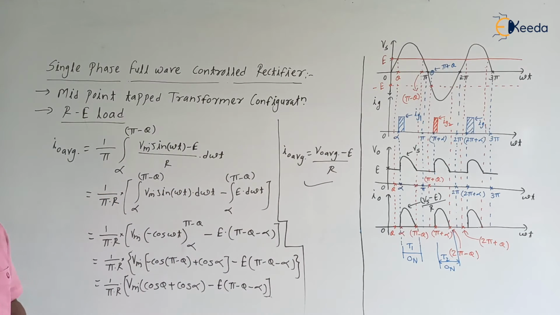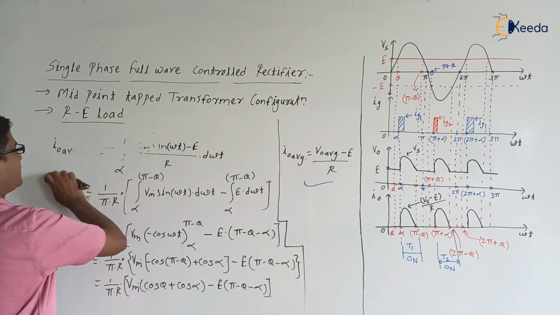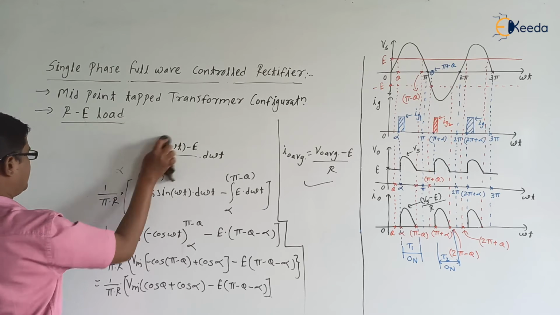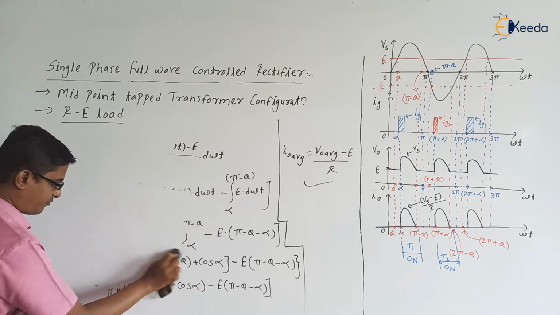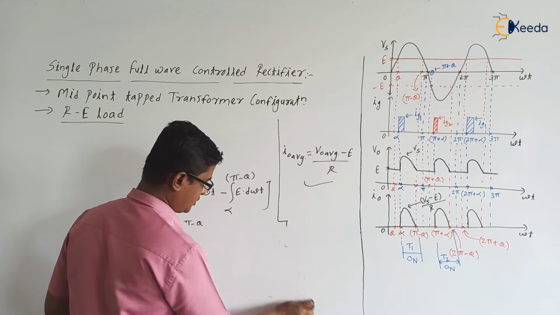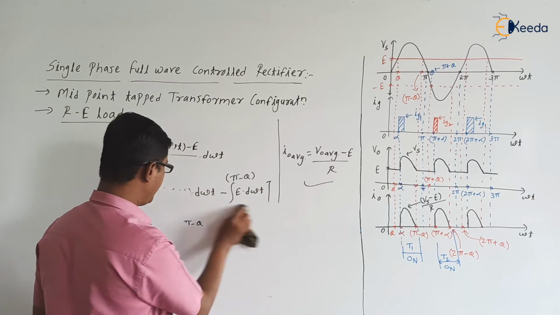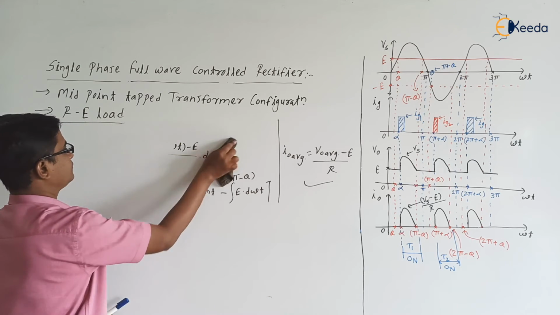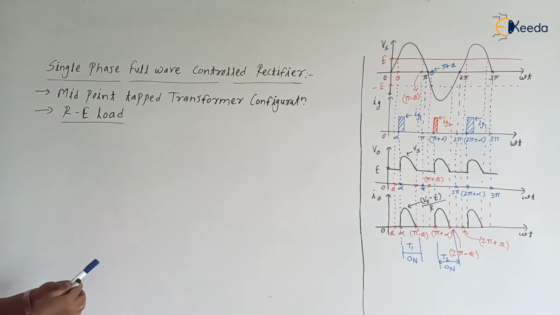Okay, next V0 RMS, the RMS value of load voltage. RMS stands for root mean square, square root of mean of squared value. Yes, so we can write V0 RMS.